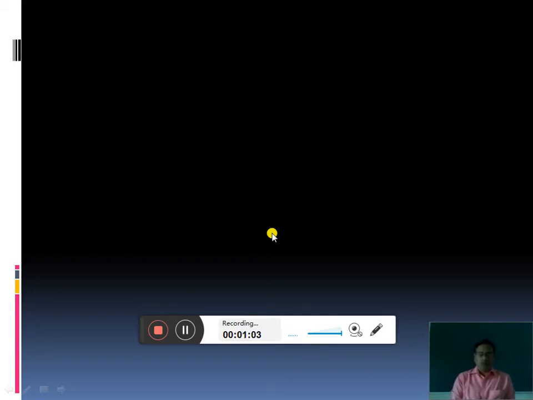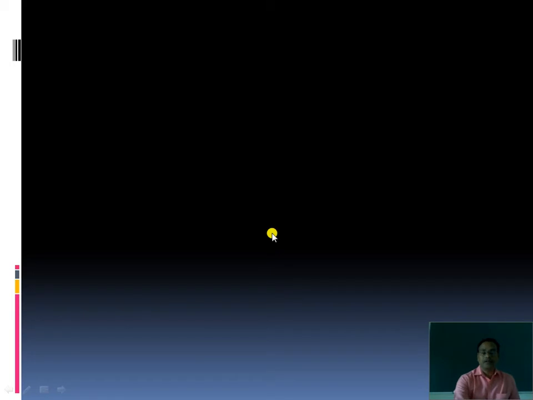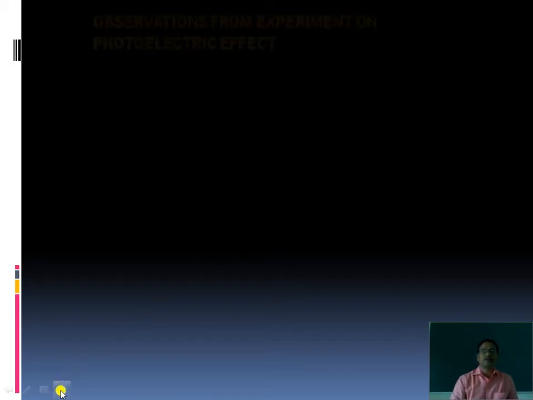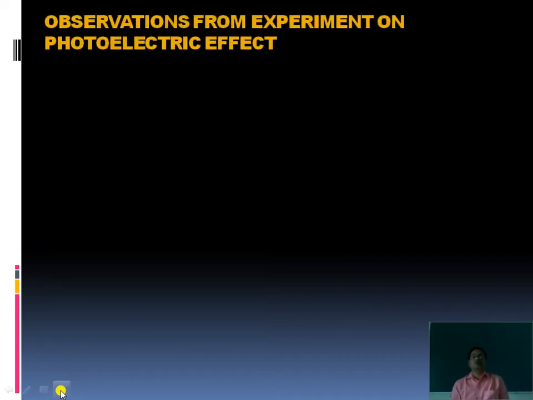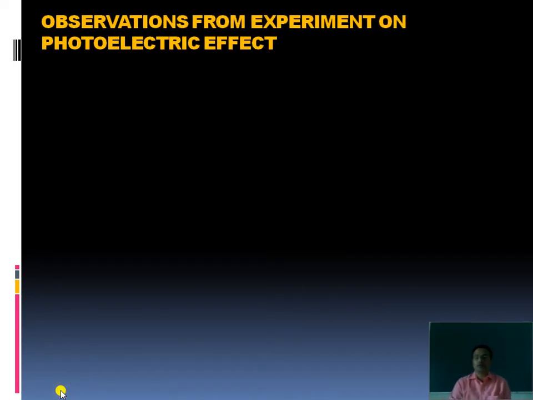So we have to learn the remaining 3 observations. There are again 3 important observations from the experimental study of photoelectric effect. In the last lecture we discussed 5 observations, in other words characteristics of photoelectric effect.